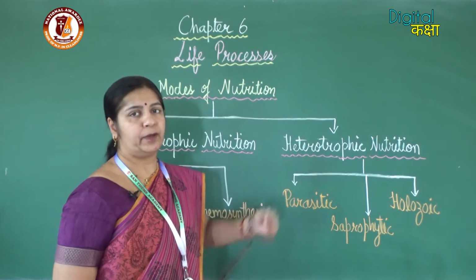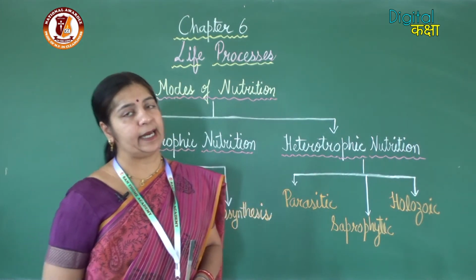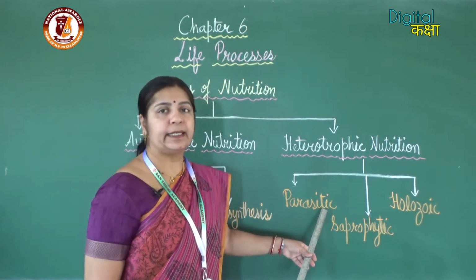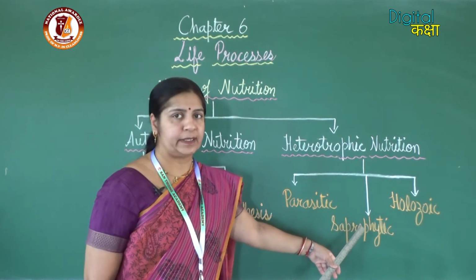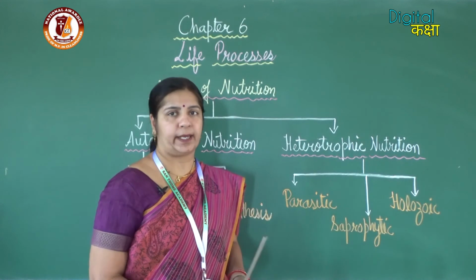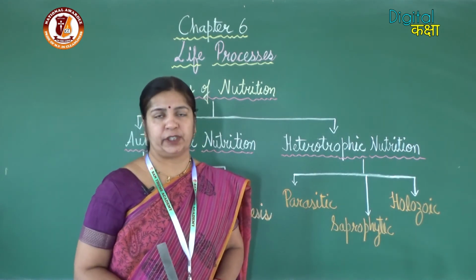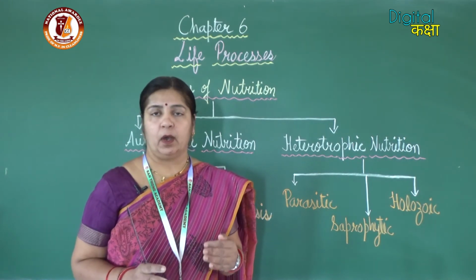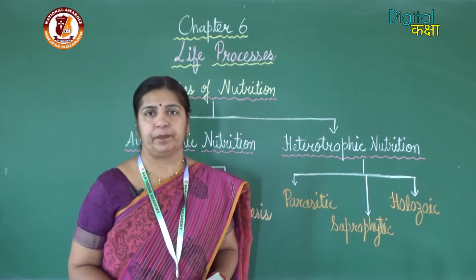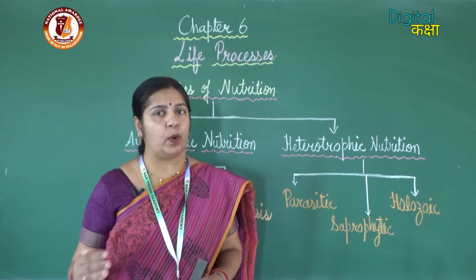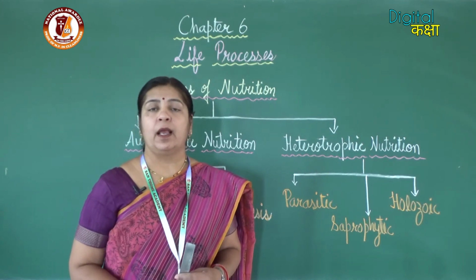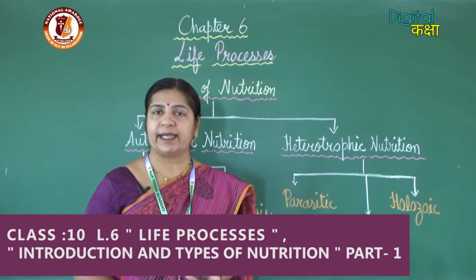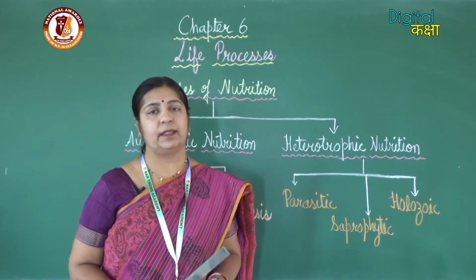Next is heterotrophic nutrition. Heterotrophic nutrition can be divided into categories. First is parasitic, second saprophytic, and third is holozoic. So parasitic nutrition means the organism depends on the host organism to obtain the nutrition. So parasites depend on a host for obtaining their nutrition. Examples are worms like the tapeworm, which is an endoparasite, then mosquitoes, bugs, etc.